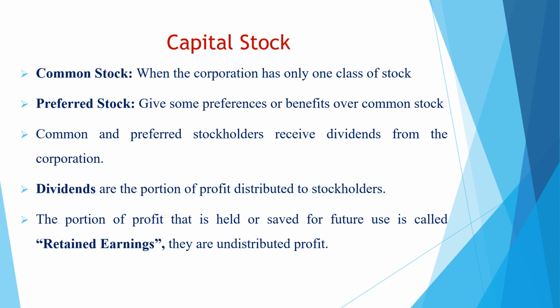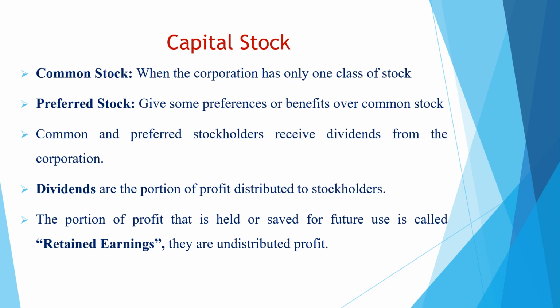Now, what are the dividends and what are the retained earnings? Usually corporations make profit, and the corporations usually distribute a part of this profit to the stockholders. These are the dividends. So the dividends are the portion of the profit distributed to stockholders.